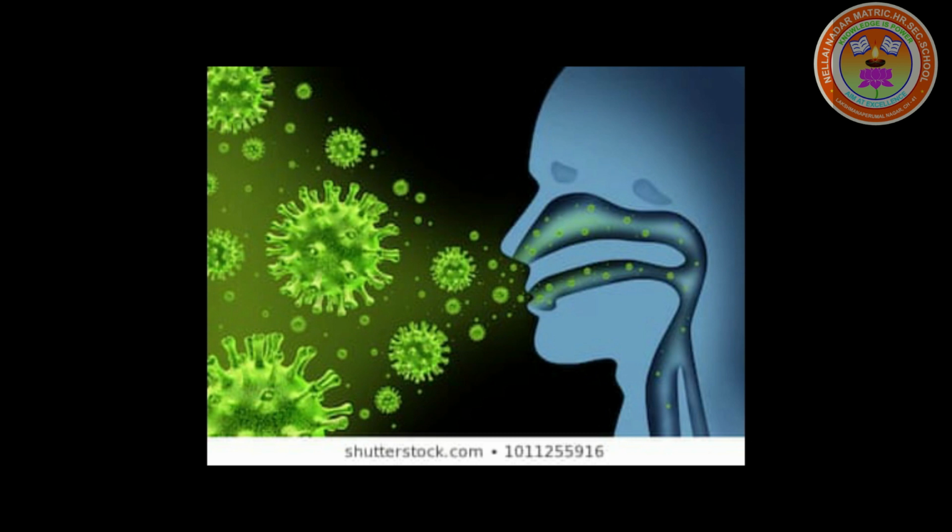Diseases caused by bacteria. That is tuberculosis, commonly known as TB, which is caused by Mycobacterium tuberculosis, and spreads from person to person through air by spitting. The symptoms are fever, weight loss, chronic cough, bloody spitting, difficulty in breathing.